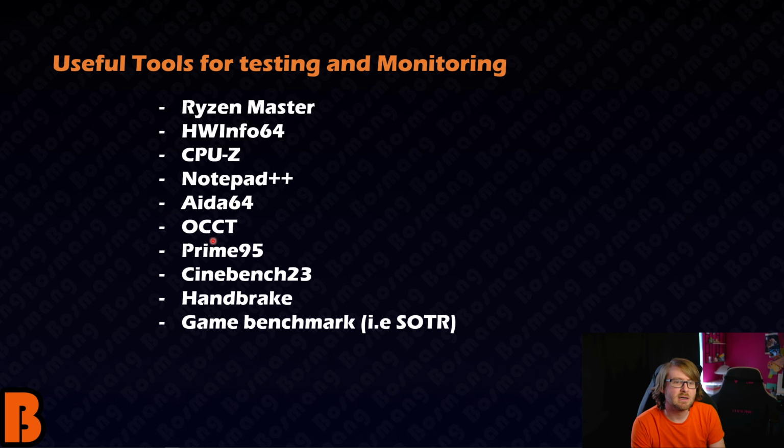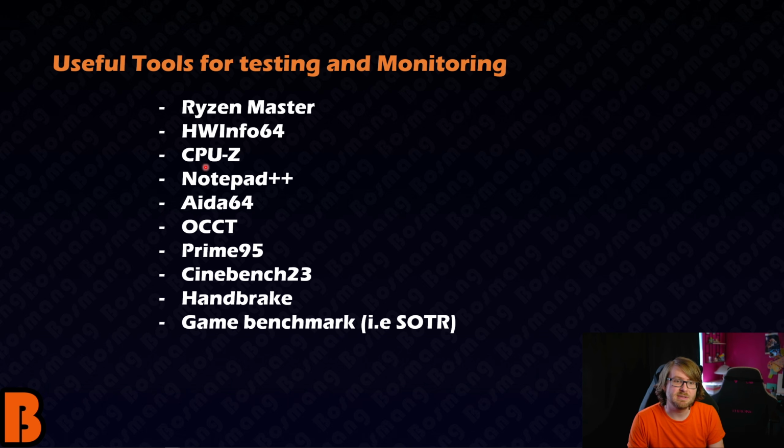Useful tools here. Ryzen Master. Very useful for verifying the settings that you set in your BIOS, right? Your power limits I like to use these for, and SoC voltages if you do Infinity Fabric stuff, which we're not covering Infinity Fabric here, but it's good for verifying. You can also see how much of your power limits are being used, but I like to use the next one for that. Anyhow, HWiNFO64, the best monitoring software out there. Don't use something else, in my opinion. Just use HWiNFO64 for monitoring.